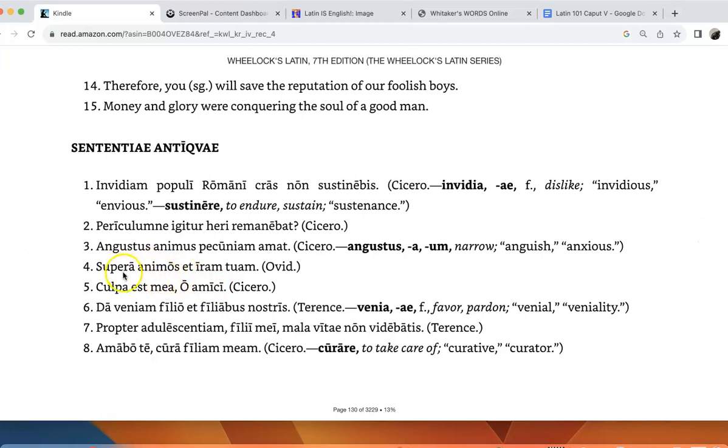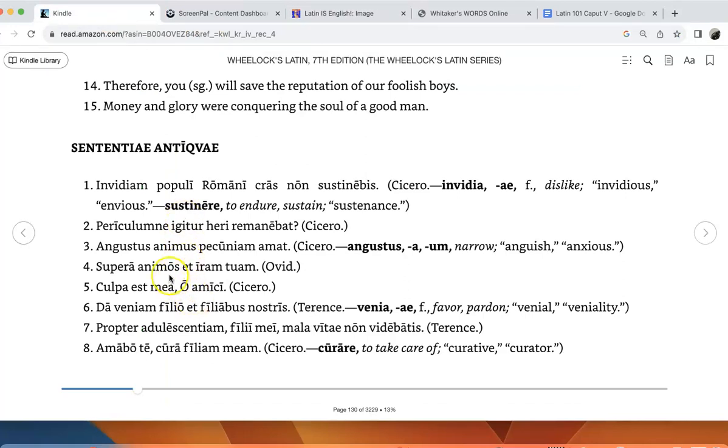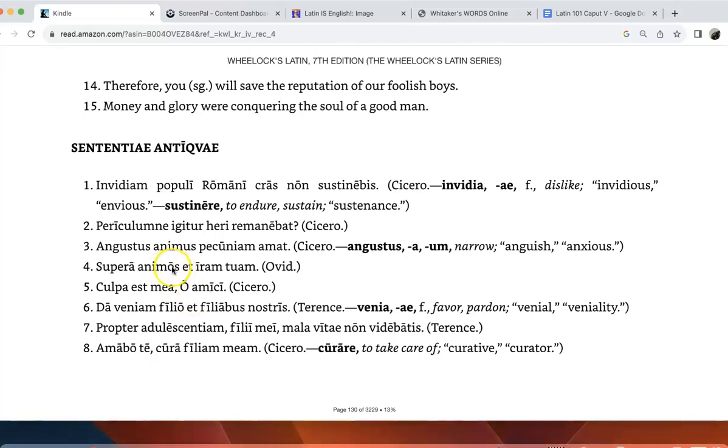So here we have the imperative going back to chapter 1. And then here, this is kind of interesting because we have the second declension accusative plural, os, which tells us it is the direct object. But then we have iram, which is first declension singular. Again, that's just how Latin works in terms of English. We say pride and anger. Anger doesn't seem to have any particular number. But here it's in the plural and the singular just because that's how Latin works. Now the tuam is your, that's a possessive adjective. And so we have to put it all together and we're left with that.